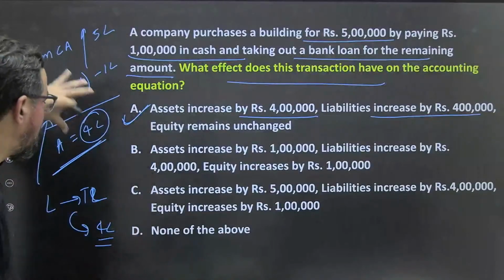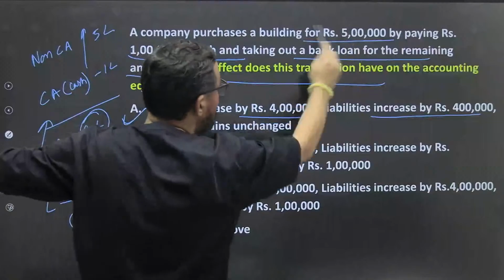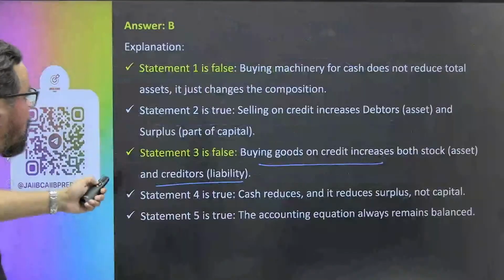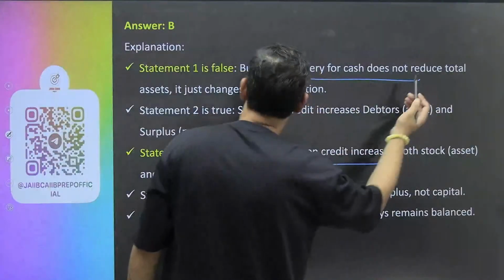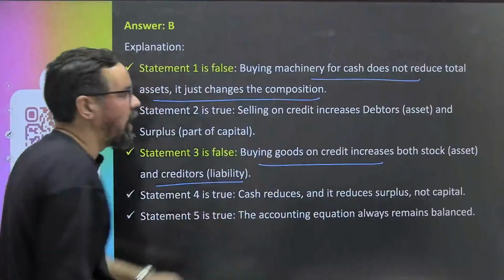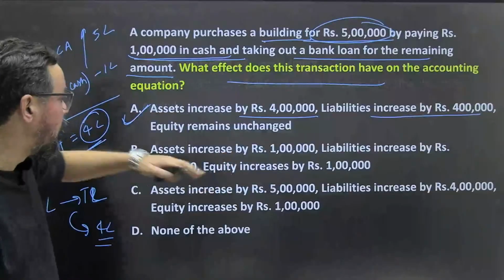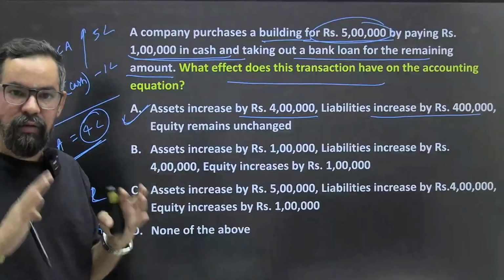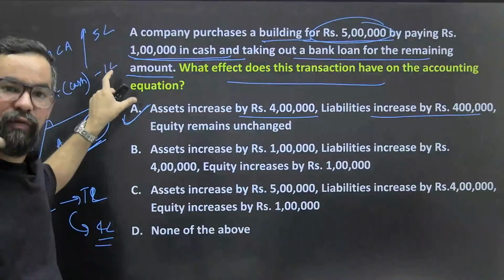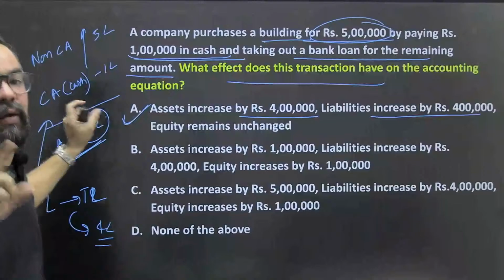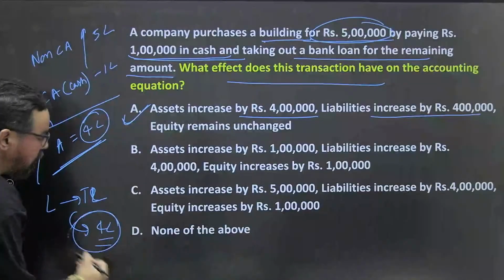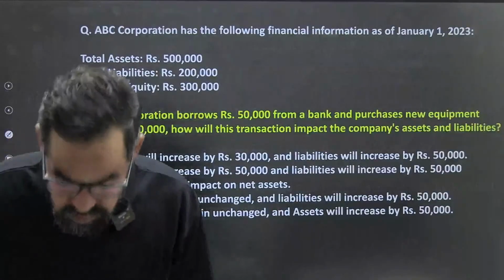Ramakrishna sir, see, clearly देखो, we purchase a building, whatever the asset is, 5 lakh, by paying 1 lakh rupees cash, ठीक है. This is the statement, ठीक है. Asset, this is the rule which we generally apply in that particular situation. First one rule only, ठीक है. So you are purchasing a building worth rupees 5 lakh, but you are paying 1 lakh rupees through cash. So your non-current asset is increasing by 5 lakh, current is decreasing by 1 lakh. Overall asset creation is 4 lakh, and that too we created through the term loan. So option A will be the right answer for this particular one, ठीक है.